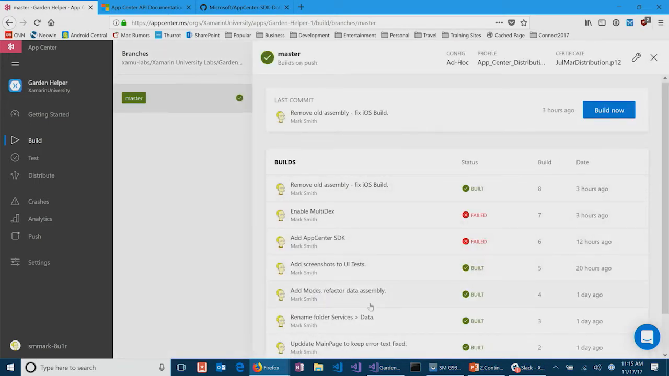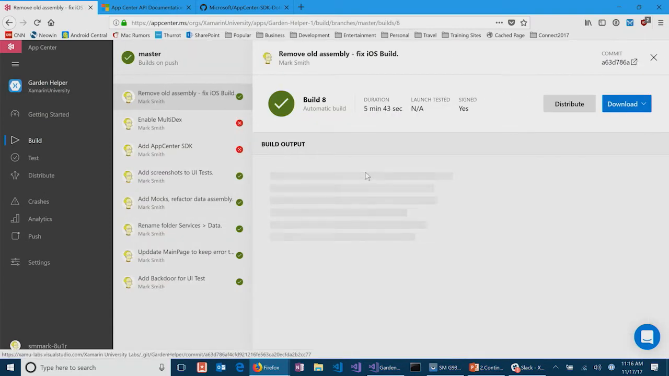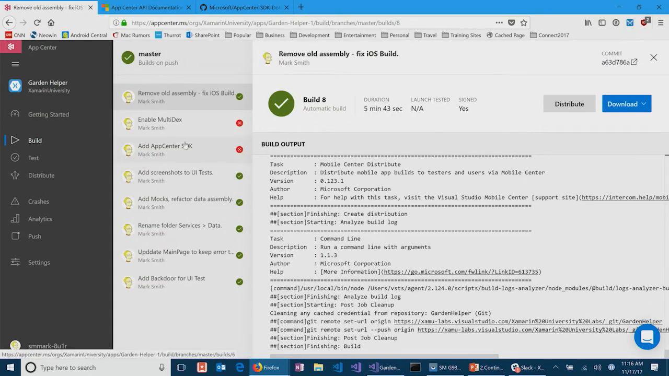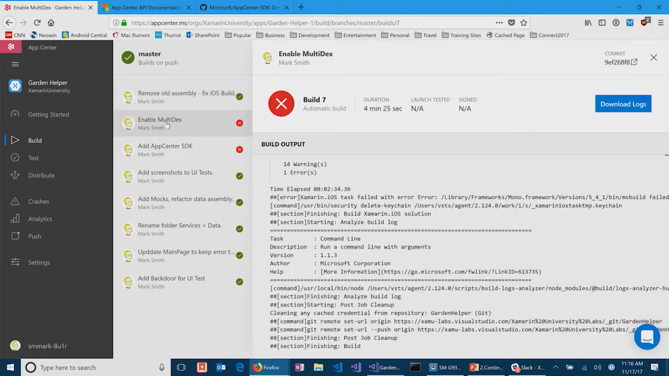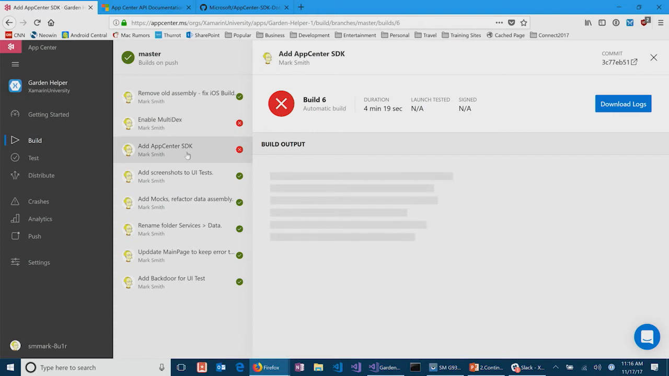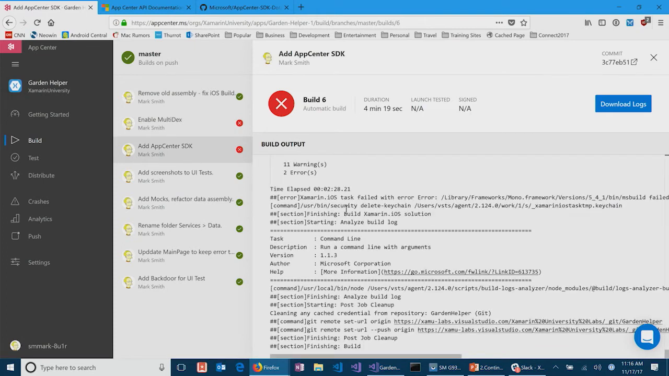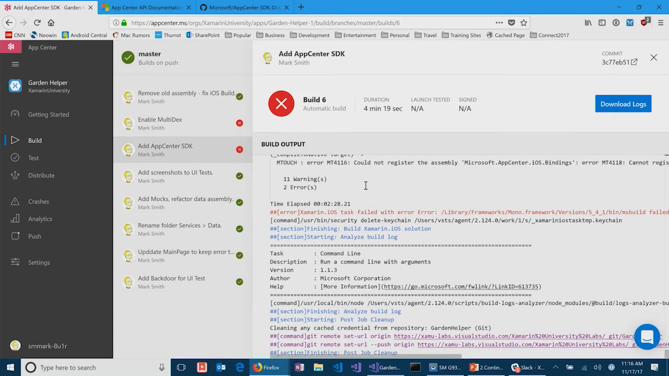And I can actually look at the history of this. I can see there were 2 failures, and then there were some builds here. I can even kick off a new build right now. If I click on a specific build, I can actually see the build output. And so, for example, if I wanted to see what happened here when I did this, actually let's use this build here. What happened here? Why did it actually fail? I got 11 warnings and 2 errors here.